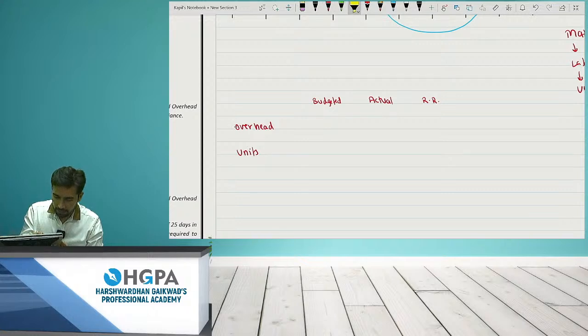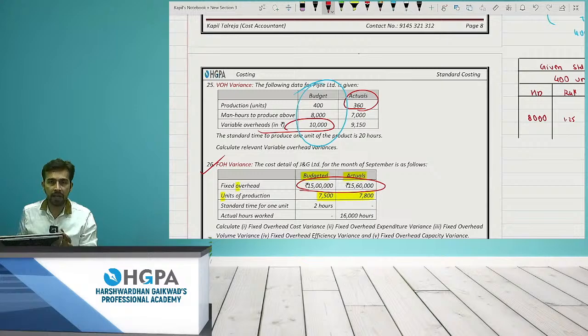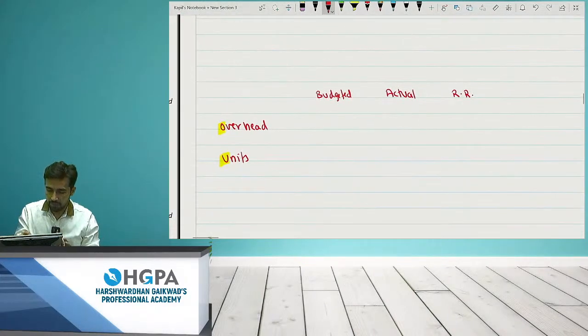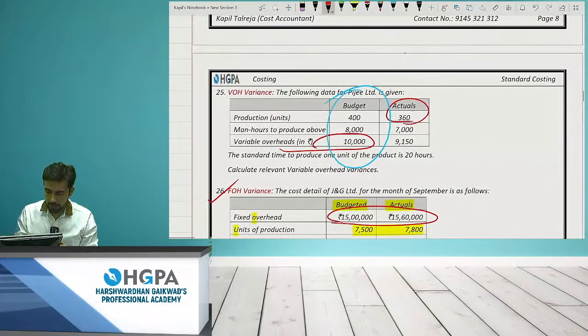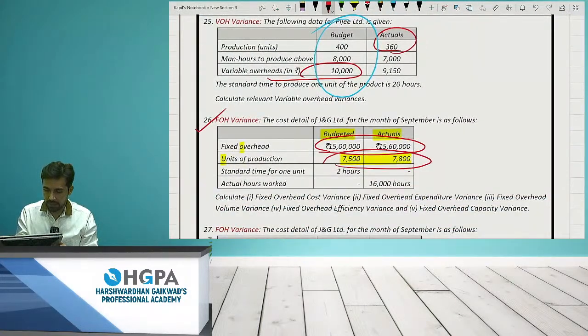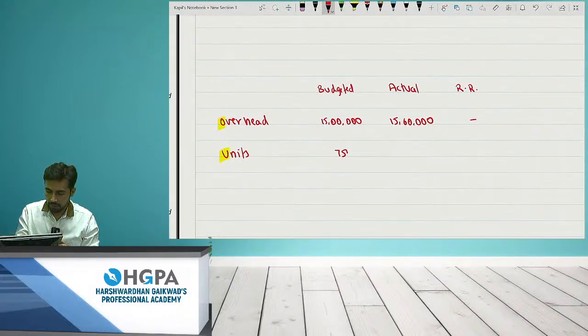First of all, I need only these two data to calculate the first three variances, right? O and U. Okay. I'll go to overheads. Overheads kitna hai beta? 15 lakh and 15 lakh 60,000. I'll write over there 15 lakh and 15 lakh 60,000. What are the units? Units are 7,500 and 7,800. Okay, I'll write over there units 7,500 and 7,800, right?